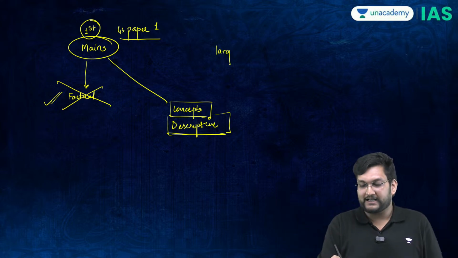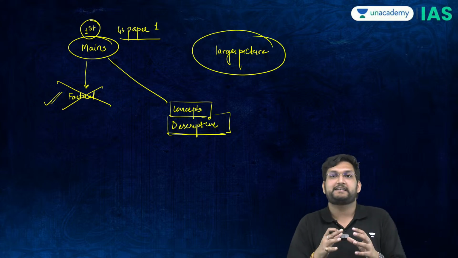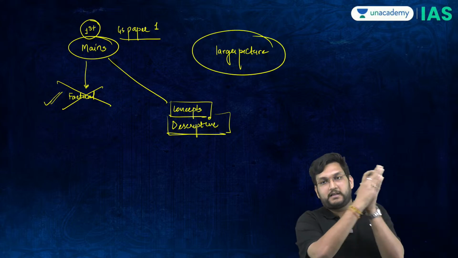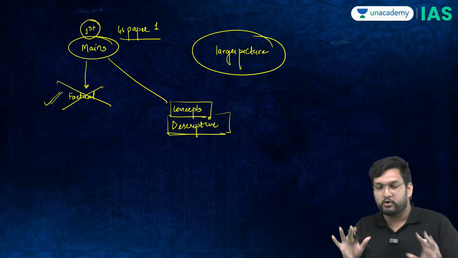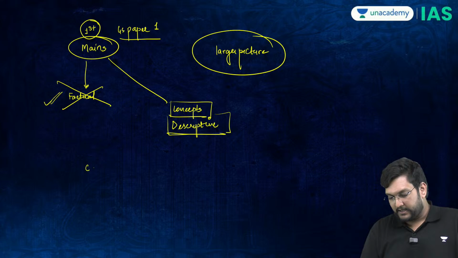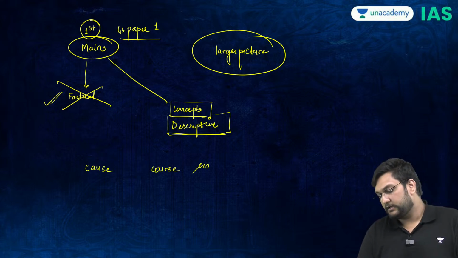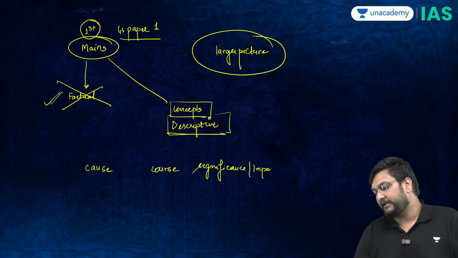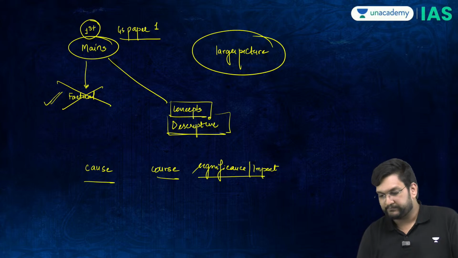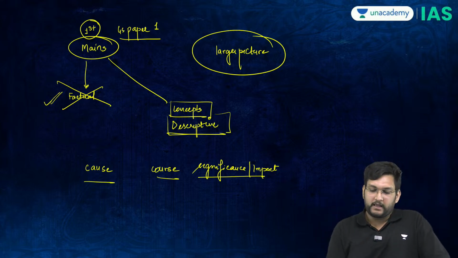When you understand the larger picture, that will allow you to understand the event, the consequence, and in most cases, all the questions in world history more or less revolve around cause, course, or significance, or impact. These are the 3 metrics or pillars on which world history actually works, in most cases post-independence also.